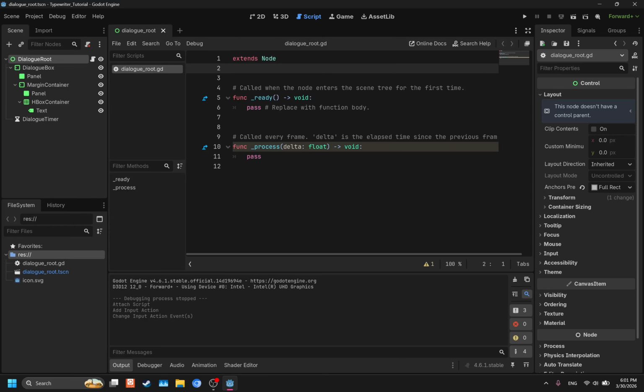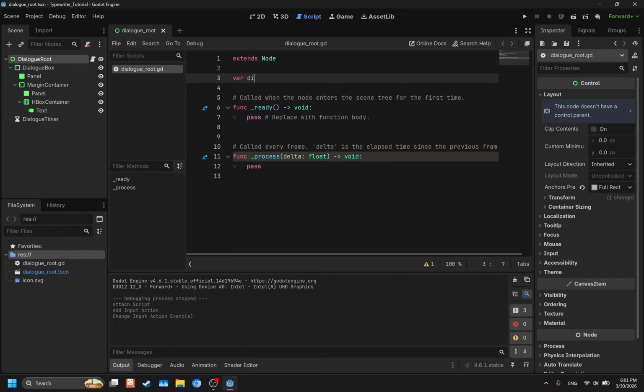So now we can work on the logic for this. So first of all, we need to have a variable at the top here that references the dialog box itself, or the dialog node here. So dialog box equals self. So we'll have that there. We're going to need that later, but it's just good to have that. Well, I say we're going to have that later, but we're going to need it right now, actually,